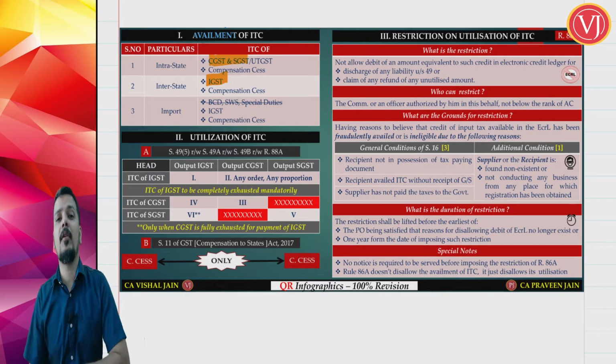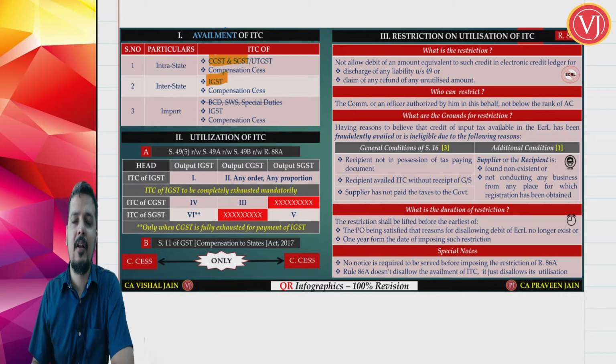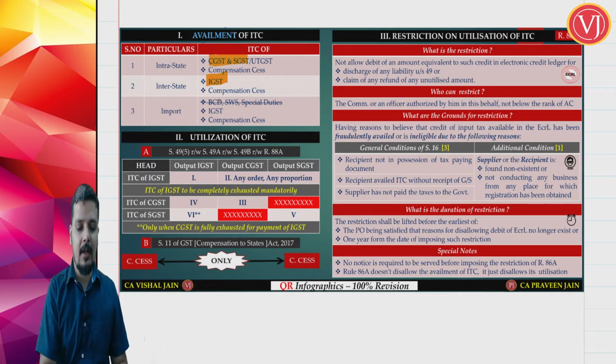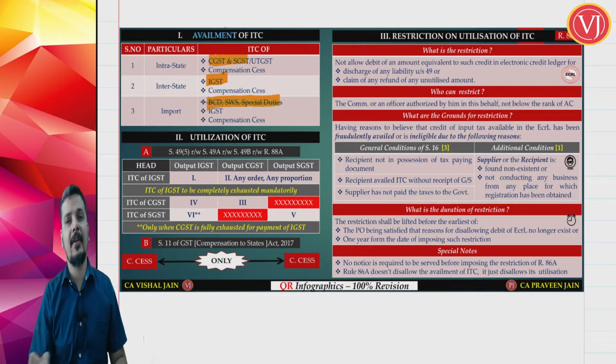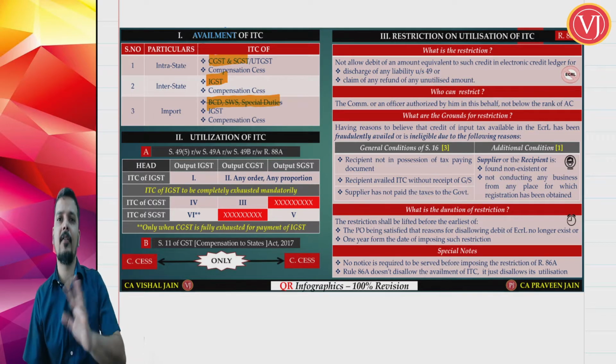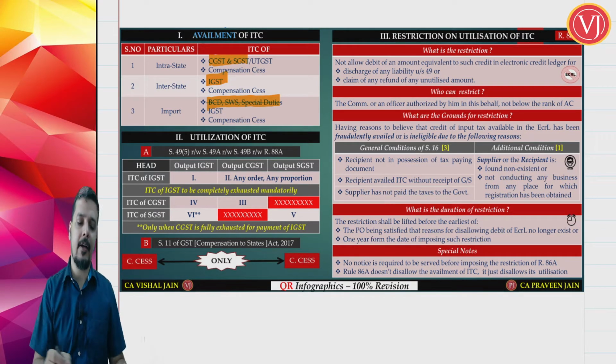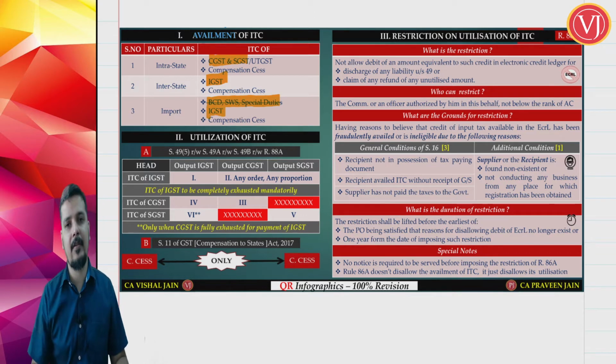If it is import of goods where customs duty is there, you cannot take the credit of your basic customs duty, social welfare surcharge and special customs duties. That credit will not be available. But you can still take credit of IGST portion of customs duty.